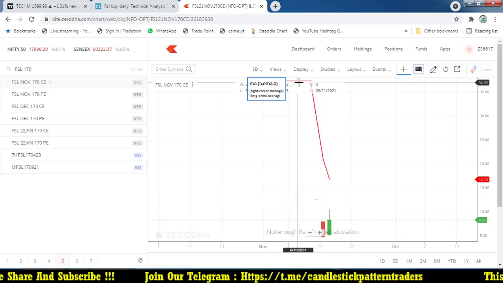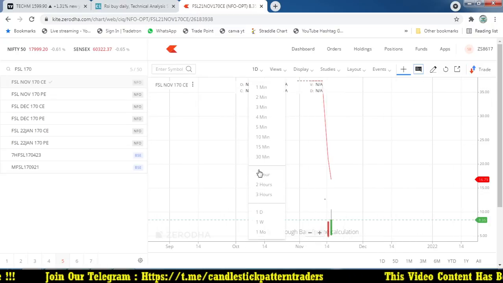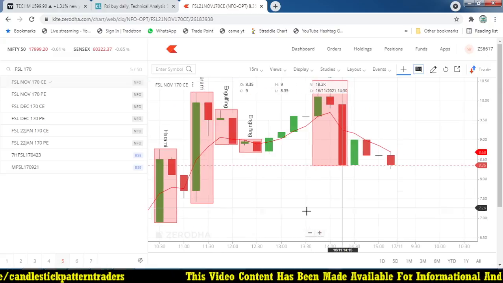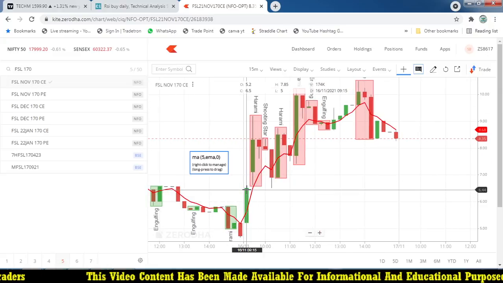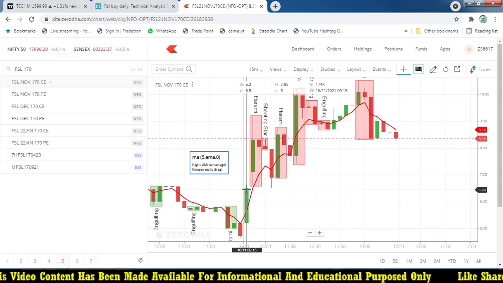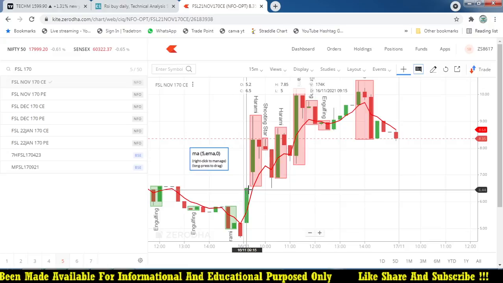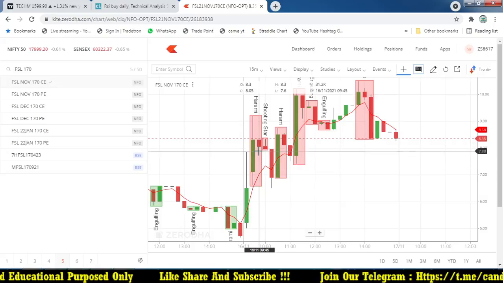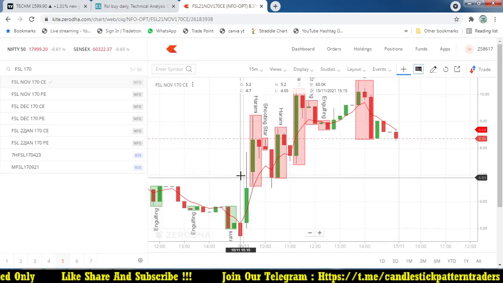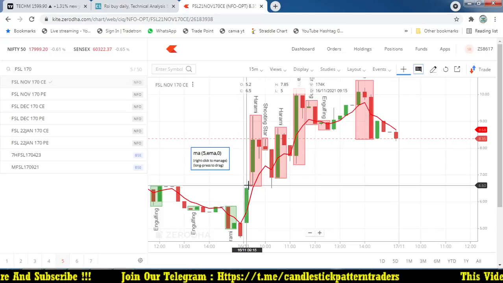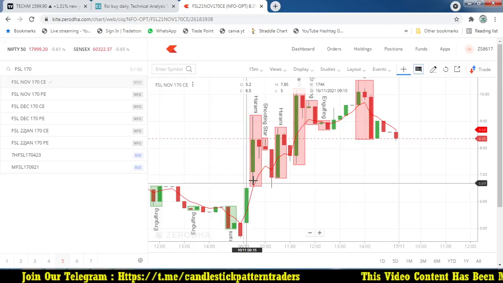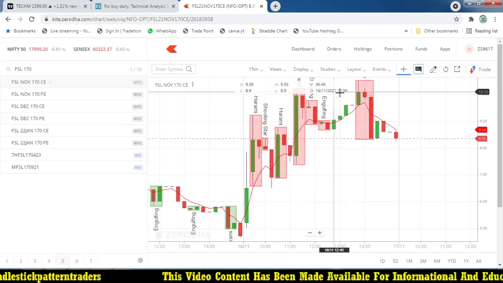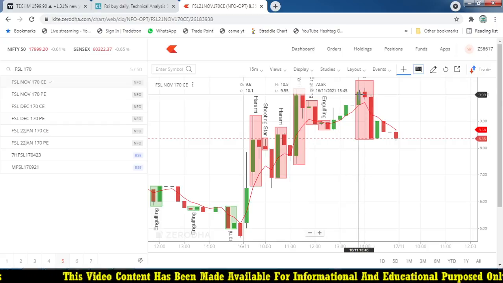You see, previously the option was trading at 36, on the daily chart and the 15-minute chart. Can you see that FSL? Can you see today's scenario? The first 15 minutes closing is around 6.5. That is the closing price. Even the high for the day is 7.85. After that high is broken, the stock was coming around 7 rupees in the morning. From 7 rupees it went up to 10.5. Somewhere here, 10 rupees 50 paisa is the highest level, around 2:45.